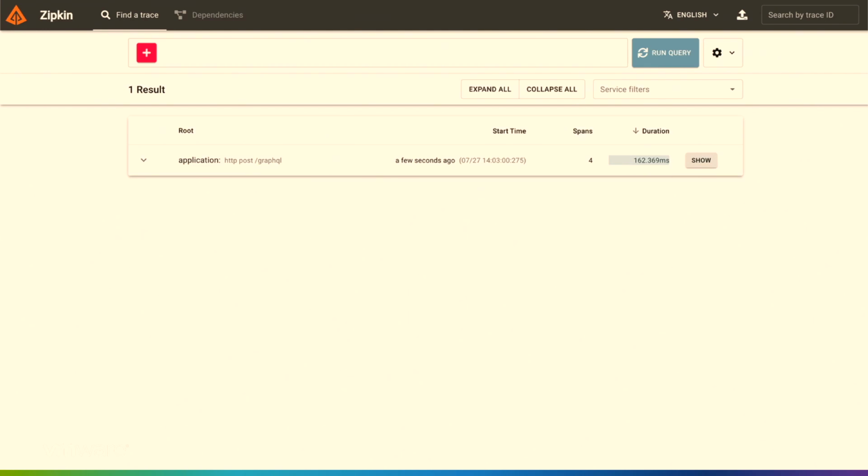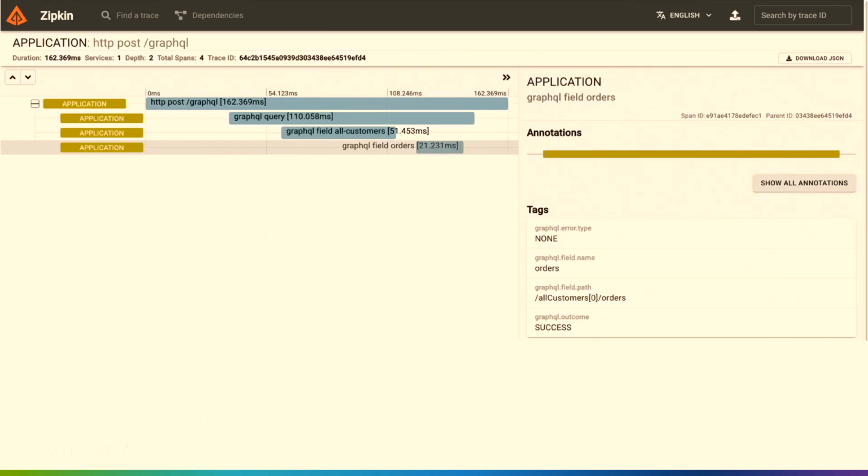So here, because we're collecting those metrics behind the scenes, I can go into Zipkin, I can go ahead and see my request here, I can drill into that to get a little bit more information about that. So I see at the top level, we make a post to /GraphQL, then we see the GraphQL query, and then for every field in that selection set, we will see a corresponding line. So we know that the call to all customers took 51 milliseconds, the call to all orders for that customer took 21 milliseconds. And what this does is really give you some insight.